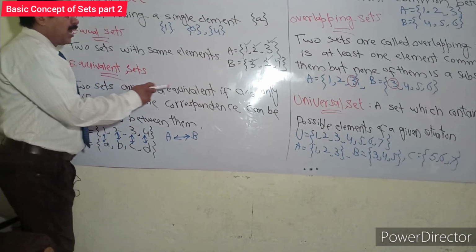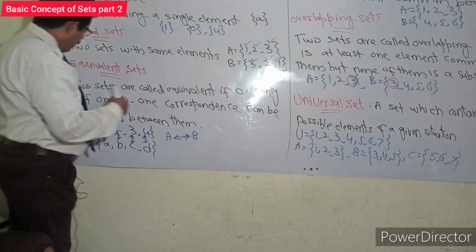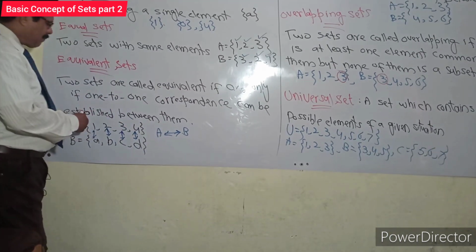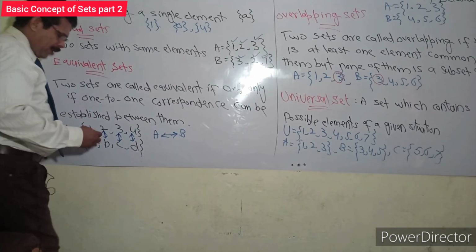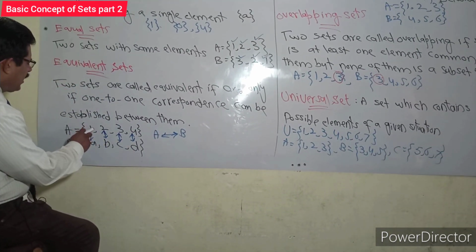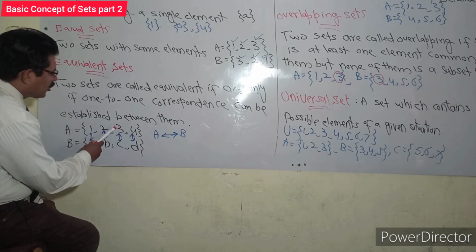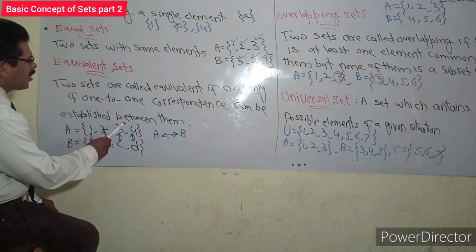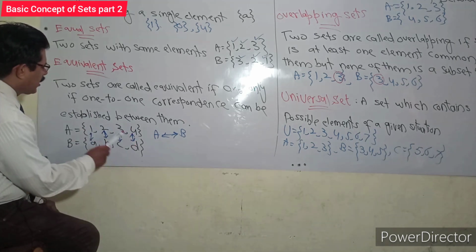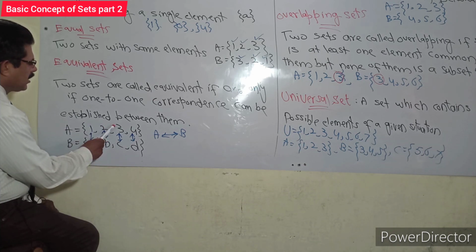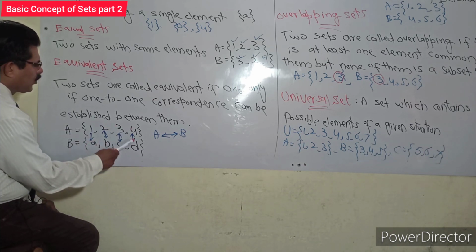Two sets are called equivalent if and only if a one-to-one correspondence can be established between them, because 1 links with A, 2 establishes a link with B, 3 with C, and 4 with D. 1A, 2B, 3C, 4D.